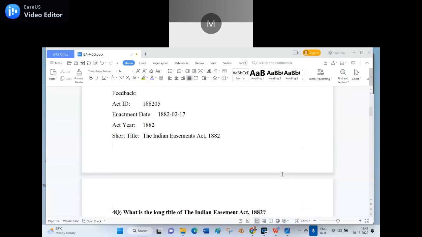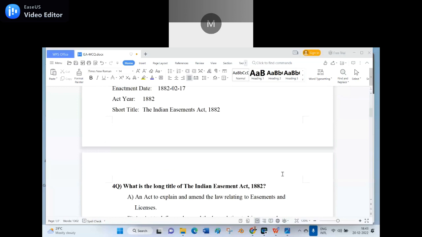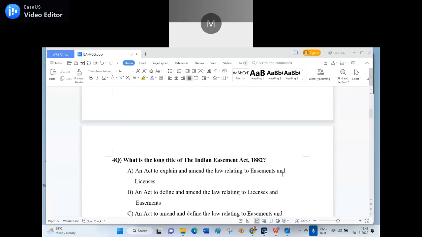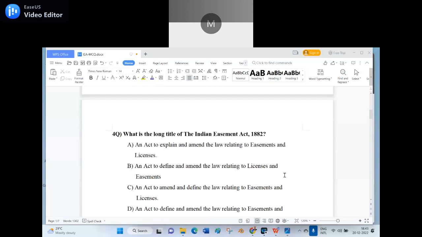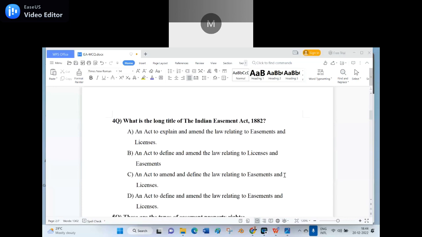Now the next question, be ready. Fourth question, what is the long title of the Indian Easement Act 1882? A, an act to explain and amend the law relating to the easement and licenses. B, an act to define and amend the law relating to license and easements. C, an act to amend and define the law relating to the easement and licenses. D, an act to define and amend the law relating to easement and licenses. Which one is the appropriate answer? The full title of the Act. D. Wrong.